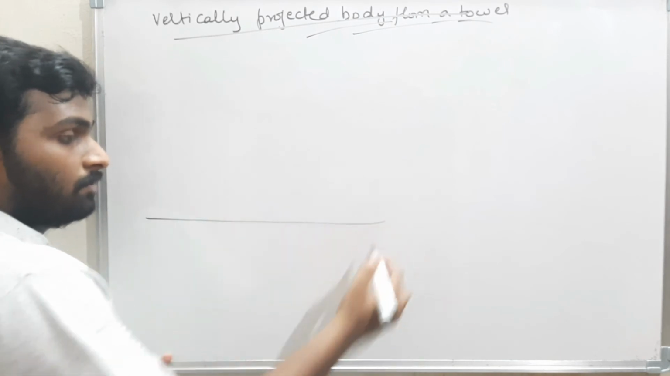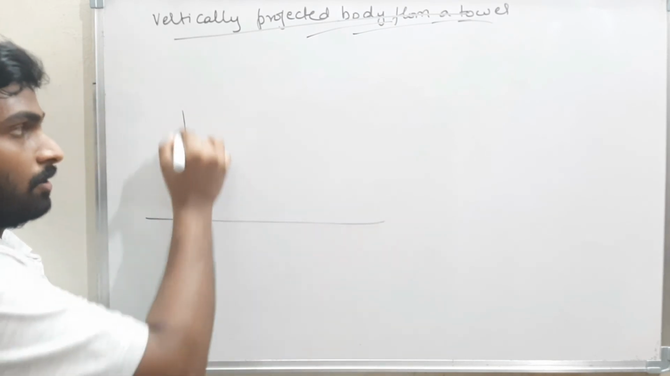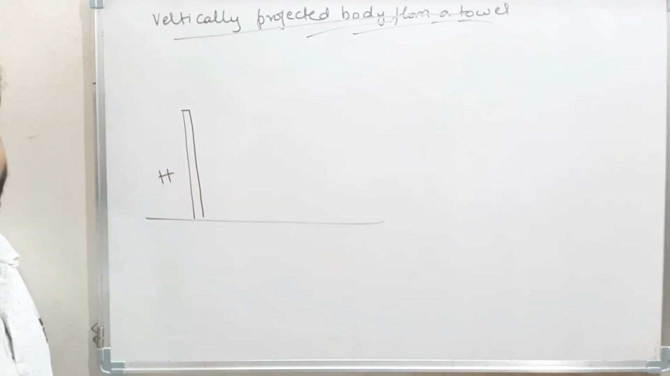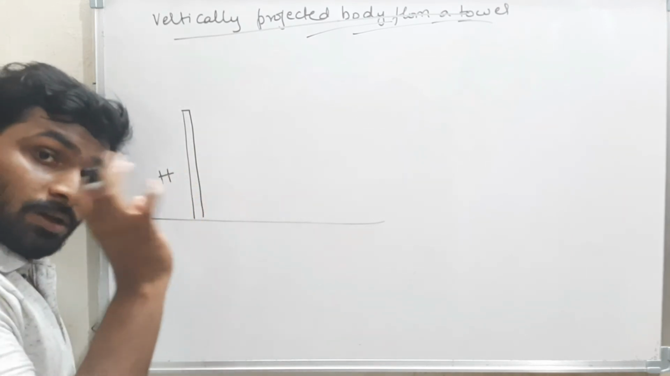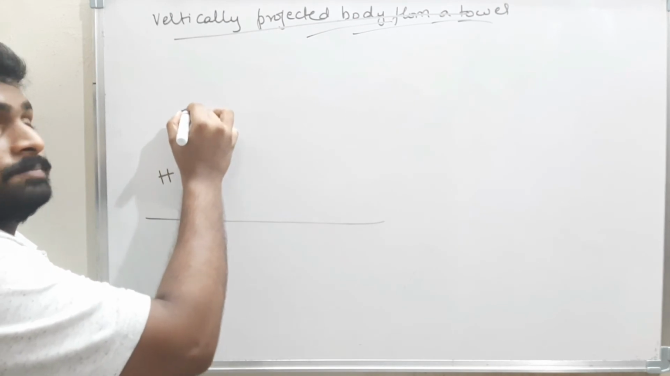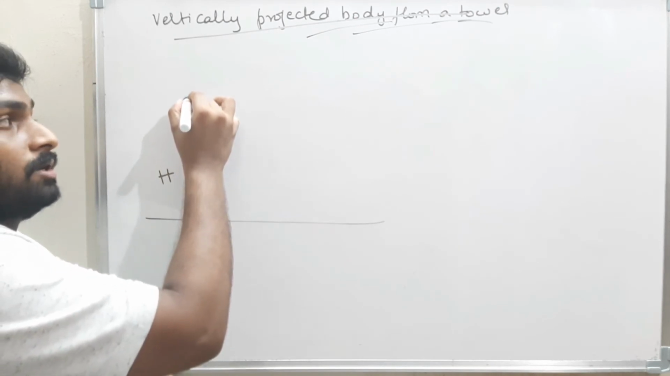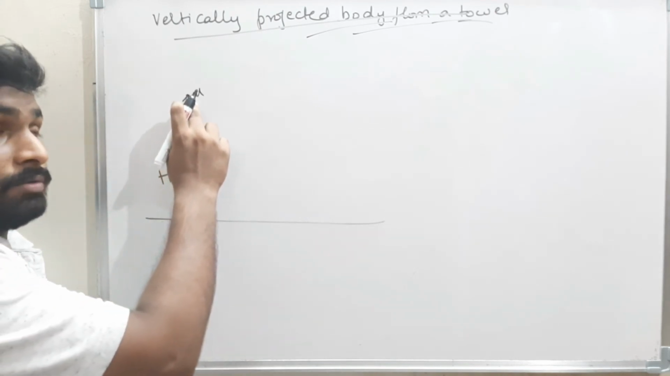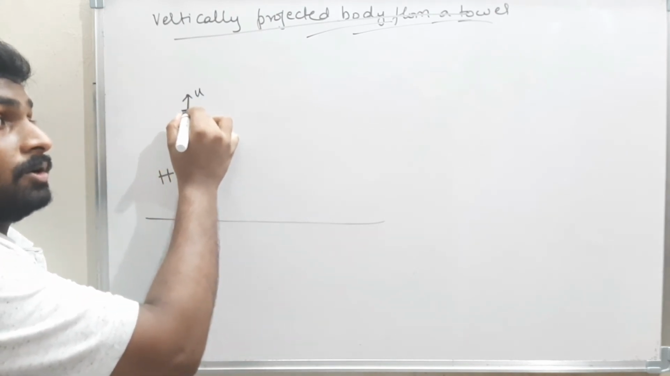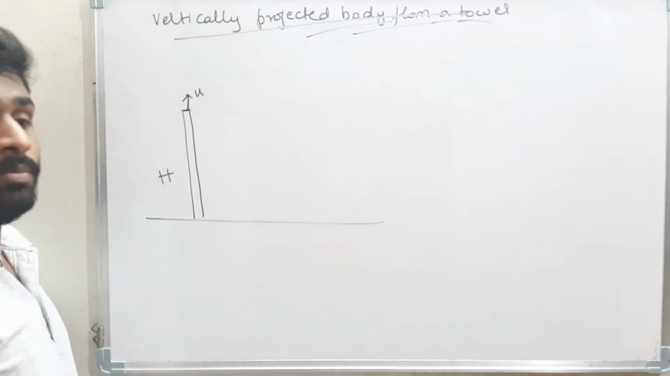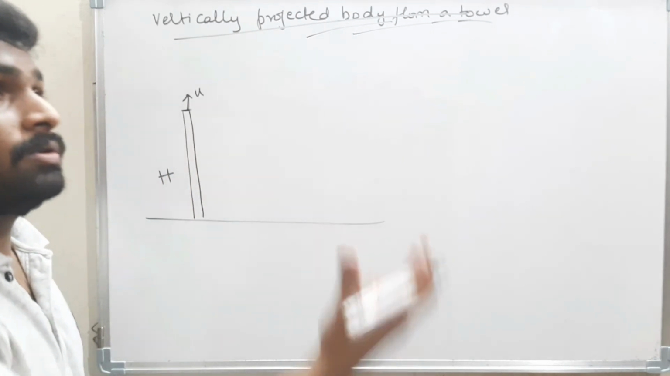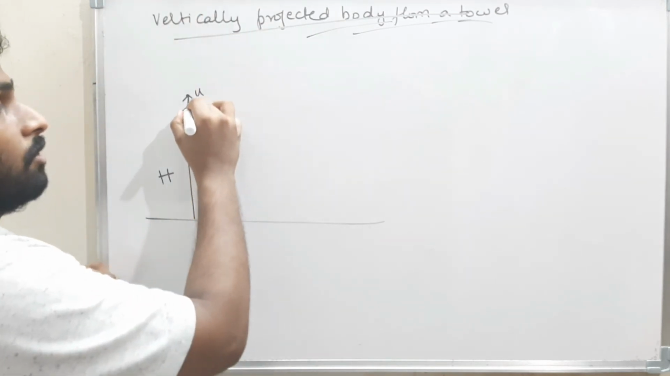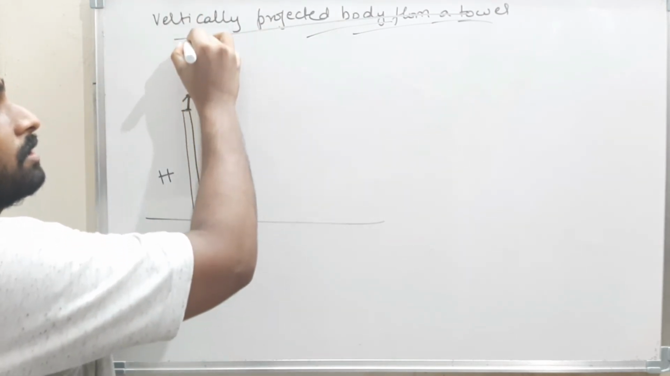This is the surface of the earth and this is the tower. The height of the tower is h. Well and good. Now you are standing here and you are projecting the body with a velocity u from the top of the tower. When you project the body with a velocity u, what is the maximum height reached by the body? The maximum height reached by the body from here is some h dash.